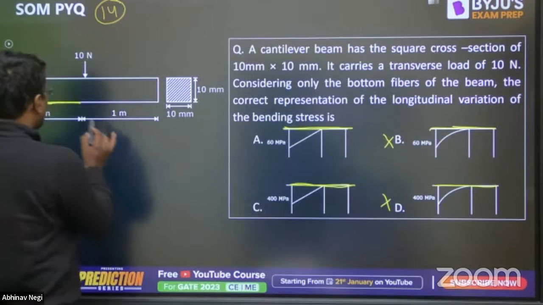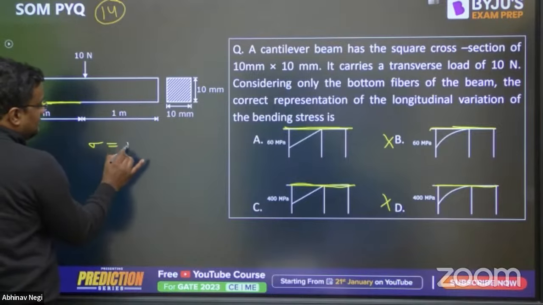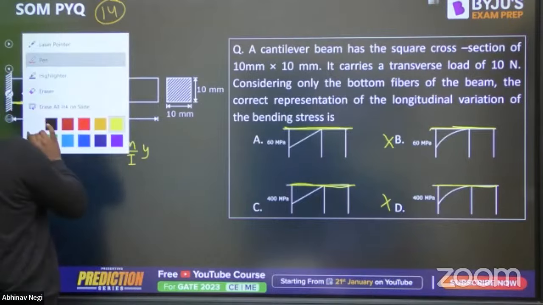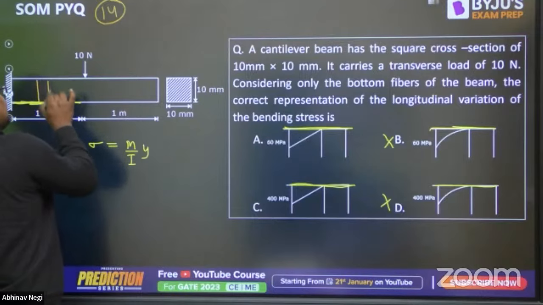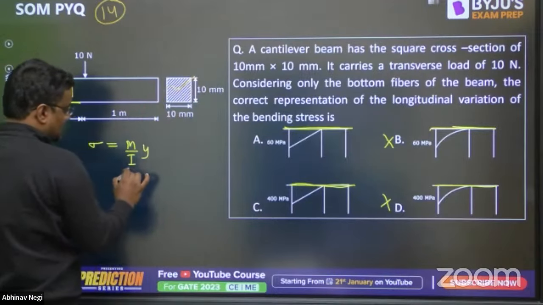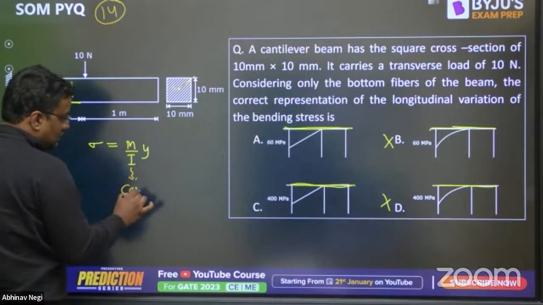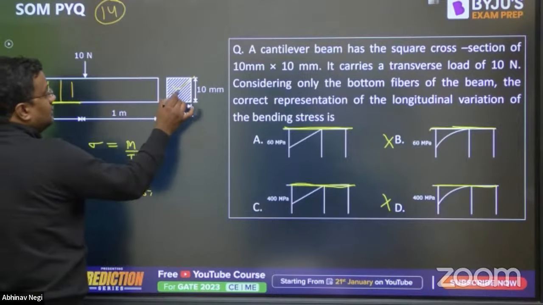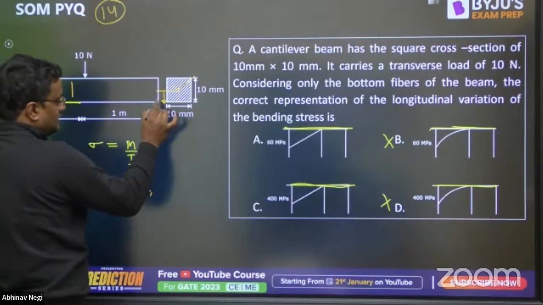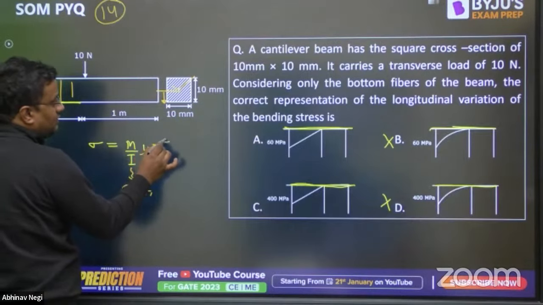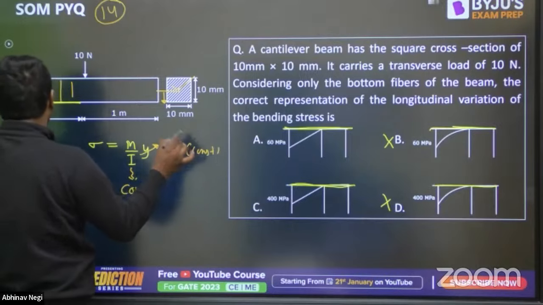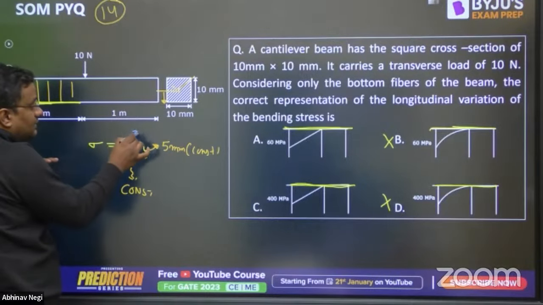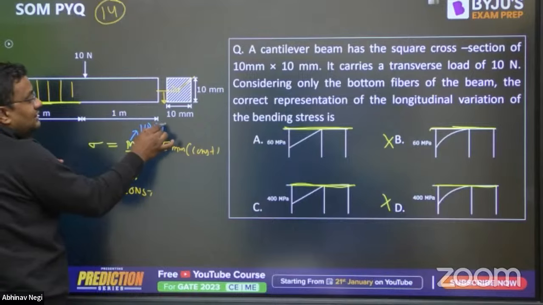Now you'll be seeing why, guys. What is sigma? Sigma is M by I into Y. Now see, I for all these sections is the same because the dimensions are the same. So I is constant. And for the yellow one, Y is also constant. For the yellow one at the bottom fiber, Y is 5 mm, the distance from the neutral axis. This is again constant. The only thing that is variable, M, is the only thing that is varying.